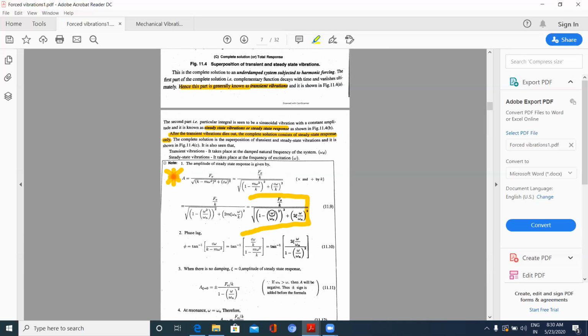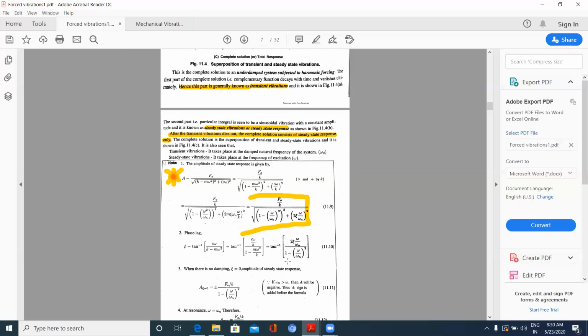This is the frequency due to the external force applied, and phase lag is given by tan phi is equal to c omega by k minus m omega square, and this can again be written as tan inverse 2 zeta omega by omega n by 1 minus omega by omega n whole square. This is the phase lag formula.